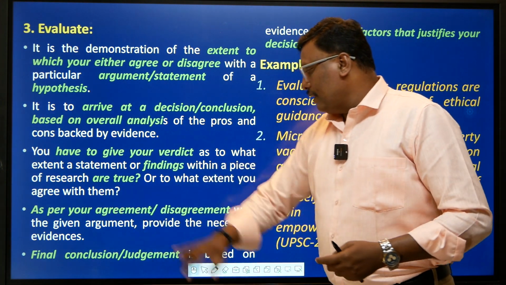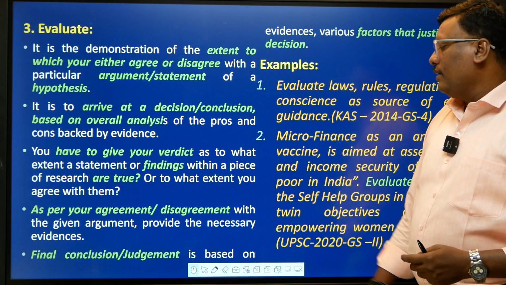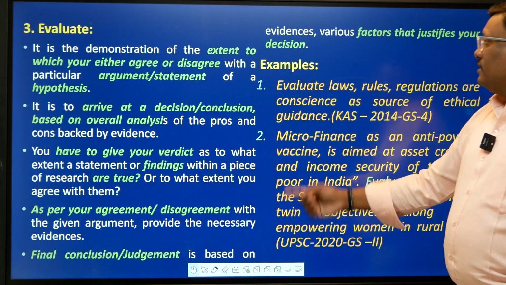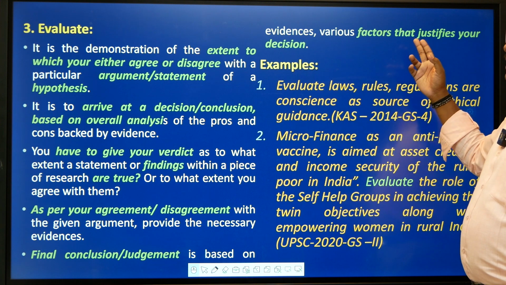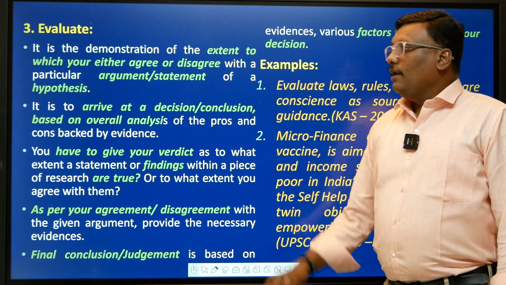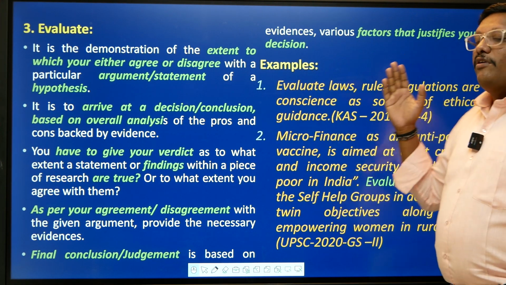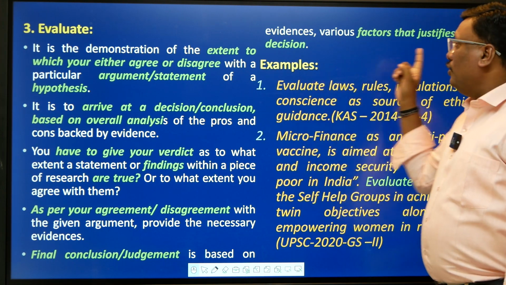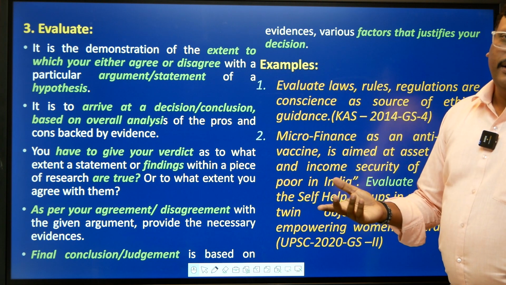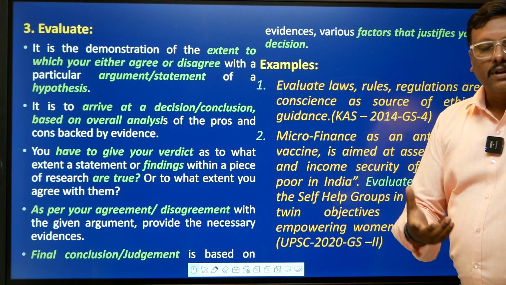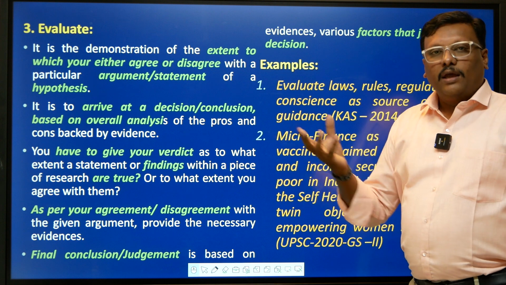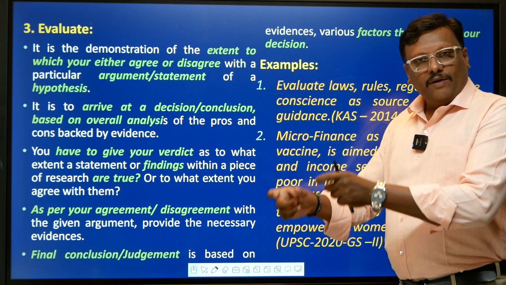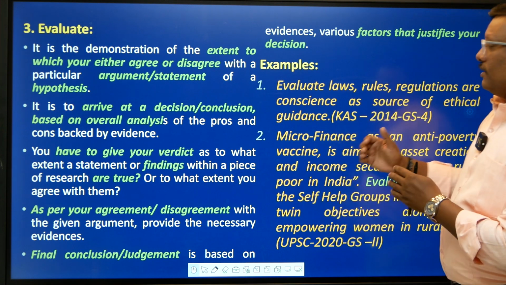Okay, so as per your agreement or disagreement with the given argument, you provide the necessary evidences also, and the final conclusion or judgment is based on evidences and factors that justify your decisions, right? So your evidences and facts, whatever you presented and the argument you presented, that should justify your decision, and it is logical also because the verdict is given based on the premises. These are the premises presented, and hence based on this I arrive at a particular conclusion, right?